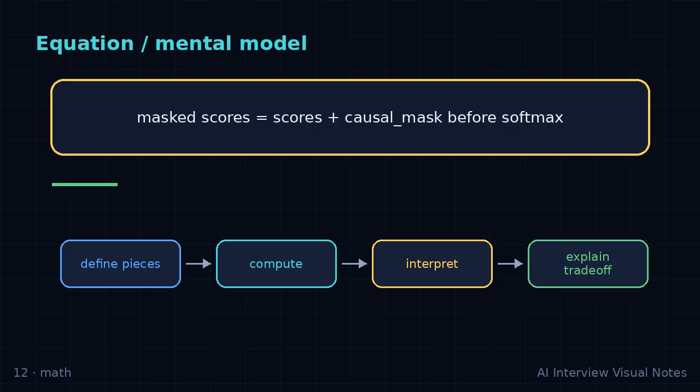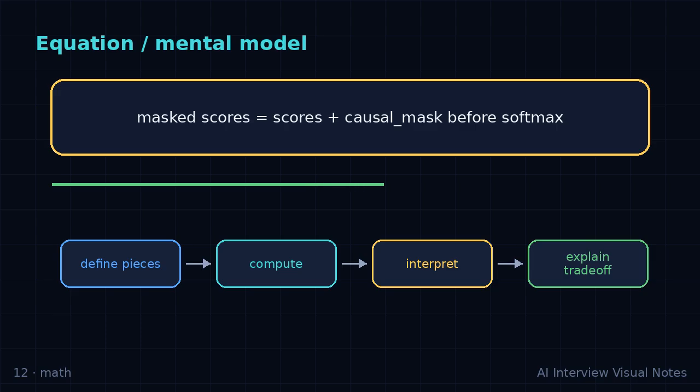Interview checklist. Draw the lower triangular matrix. Verbally explain no future peeking. Say the mask happens before softmax. Connect to next token prediction. Separate training parallelism from generation order.